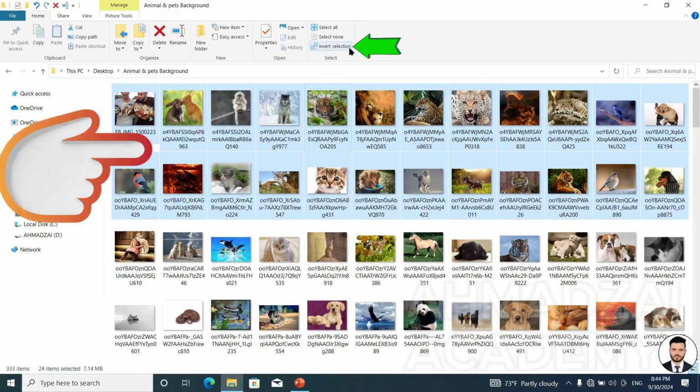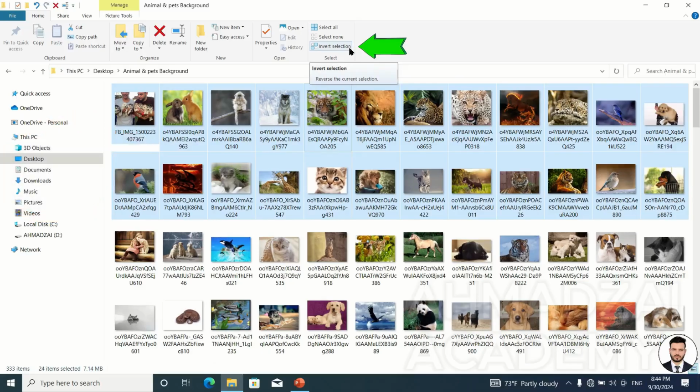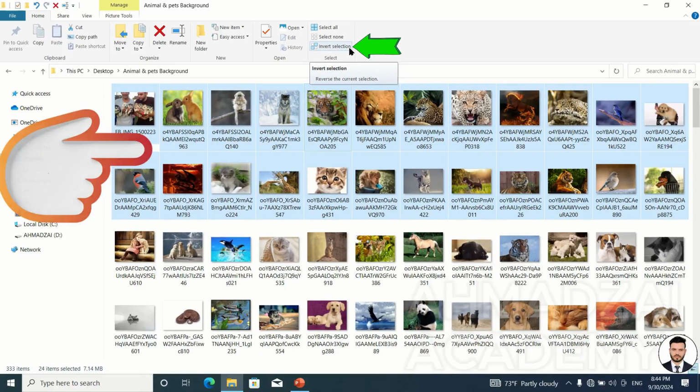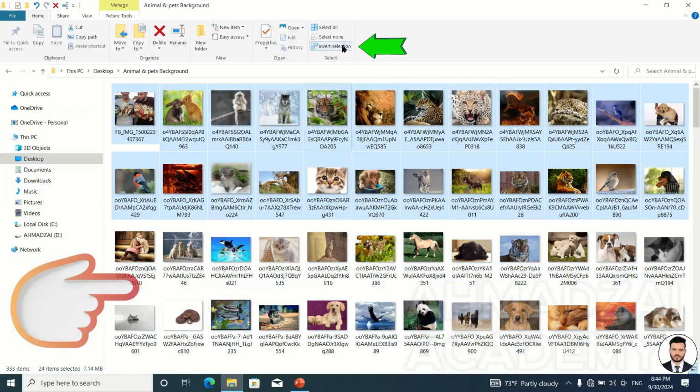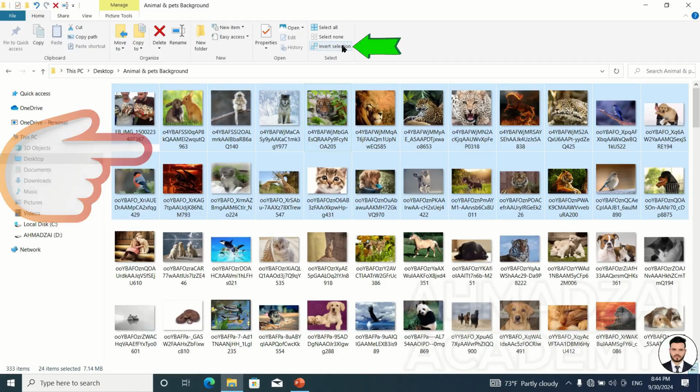When we say Invert Selection, it means select the ones that aren't currently selected, and remove the ones that are selected from the selection. Every time we say Invert, the ones that weren't selected become selected, and the ones that were selected are deselected. This is called Invert Selection, and if we want, we can use this.